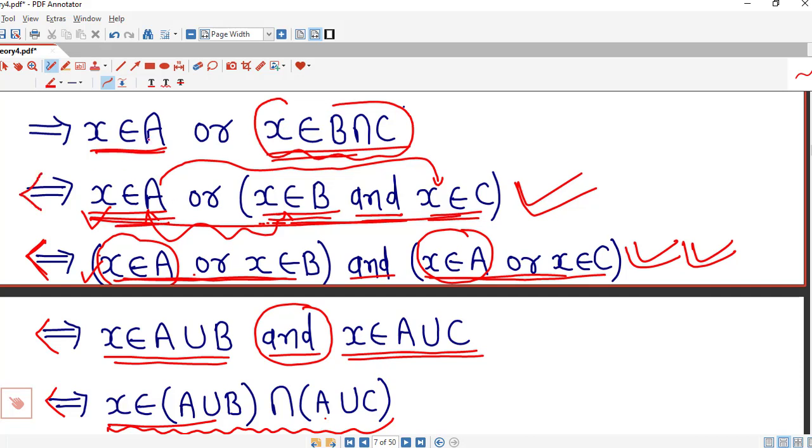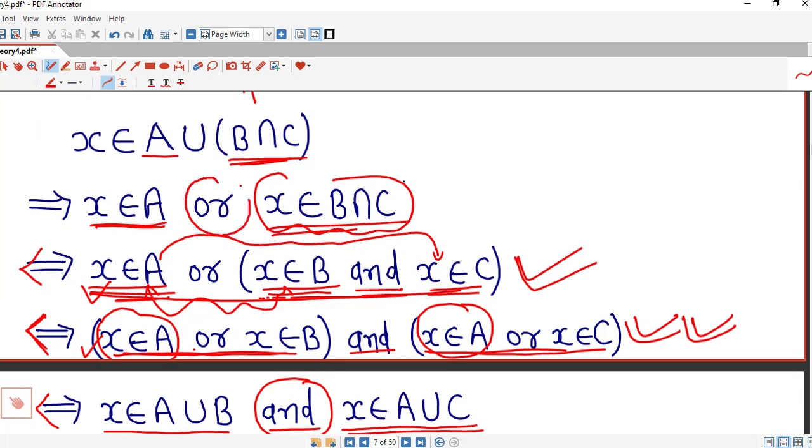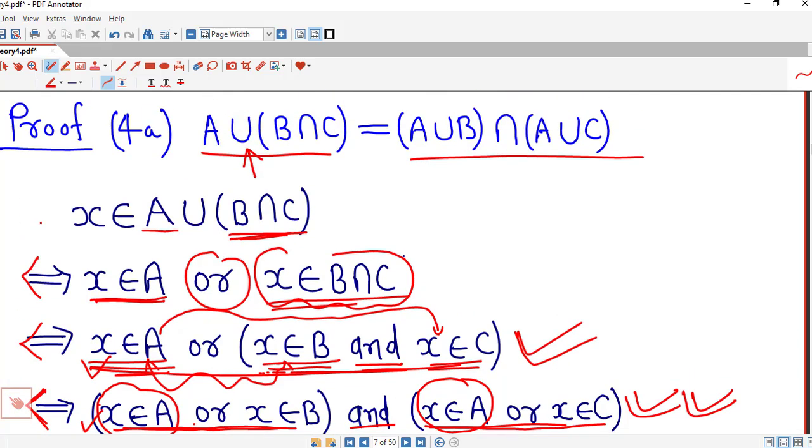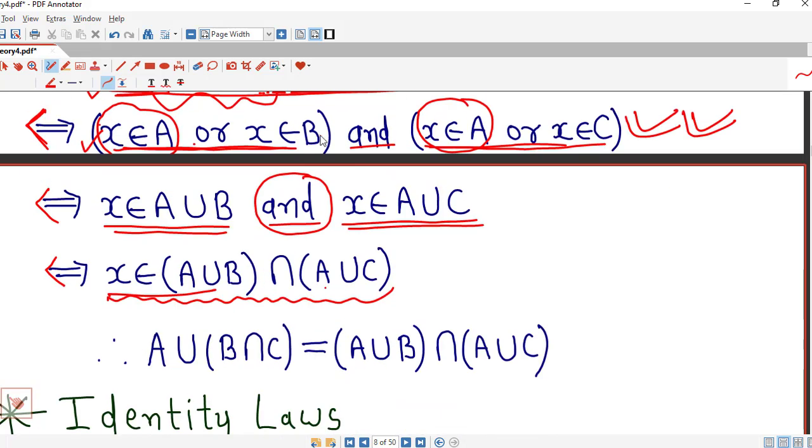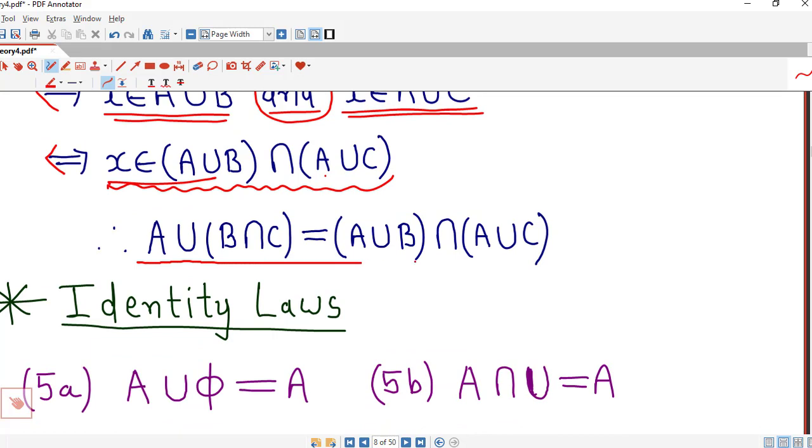So this implies X belongs to A or X belongs to B intersection C, and due to this or sign, we can say that X is in the union of A and B intersection C. So both the implications are correct in both the directions. So if we consider any element in this set, then it is also present in this set, and every element of this set is also an element of this set. Therefore we have proved this property or this law, which is known as distributive law.